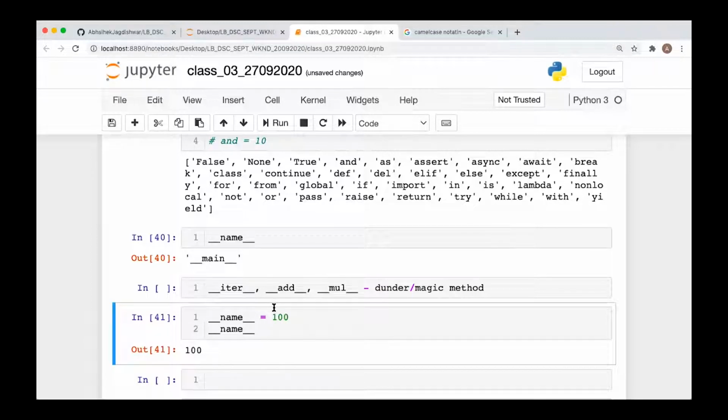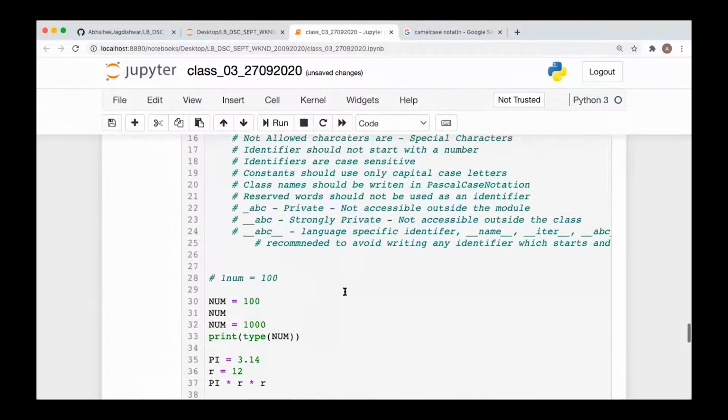Okay, fine. So let's say if you write double underscore add double underscore is equal to some value, and then call the add or plus operator between two numbers, then probably it will not be able to add those two numbers. So these things should be avoided. That's why we have said that you should avoid writing any name which starts and ends with double underscore. Simple.